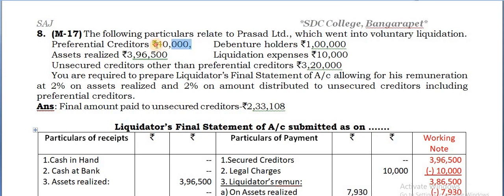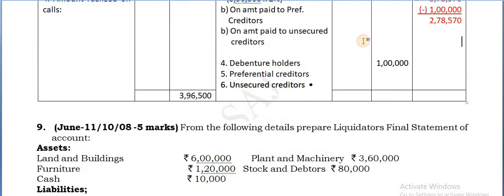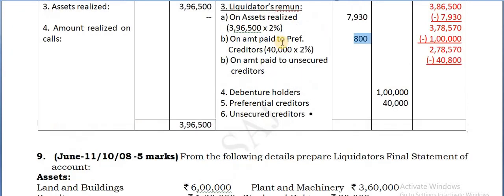Now preferential creditors is 40,000. So take 40,000 into 2%. That gives you 800. Again 40,000 you take even under preferential creditors also. Now you can see these are the two amounts available, which is paid to preferential creditors along with the remuneration. So you can deduct the same.